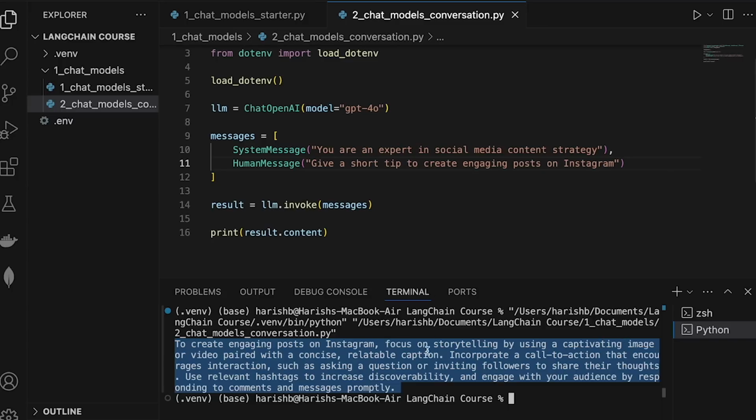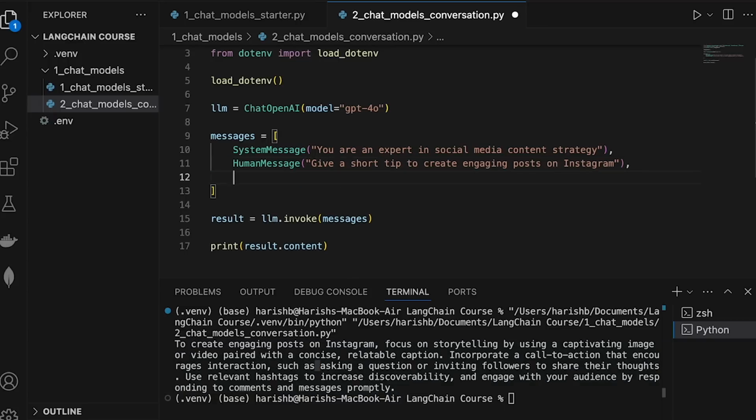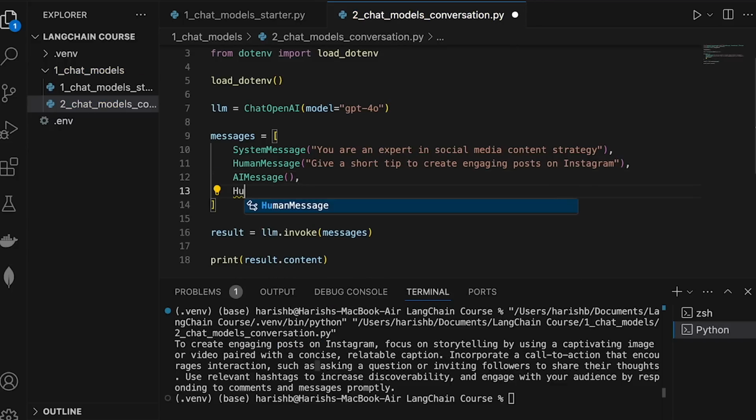So it is keeping it very concise as well, right? It is giving us a short tip. So this is basically how you send the system message and the human message. And we can also take this a next step as well. So basically we can copy this entire content and then put it inside of an AI message right here. And then again, add another human message on top of it.